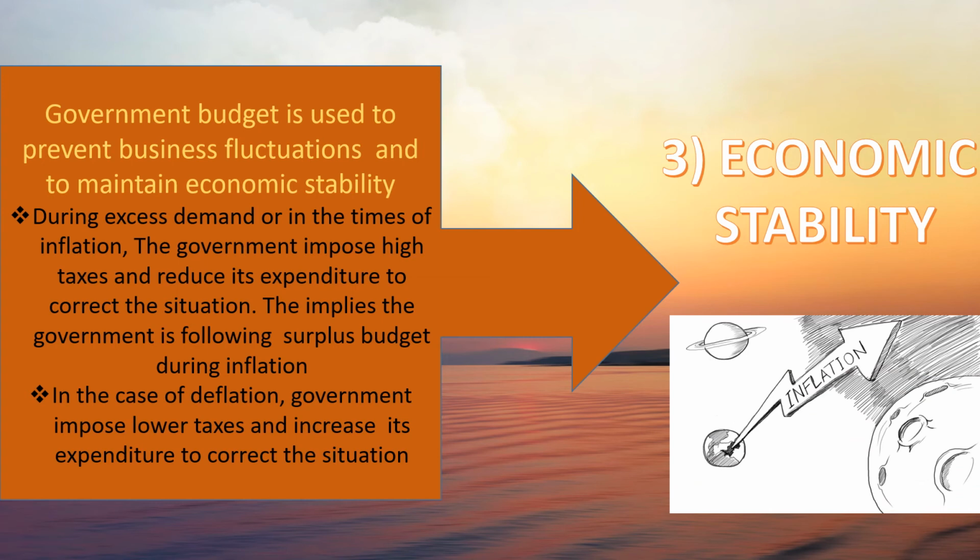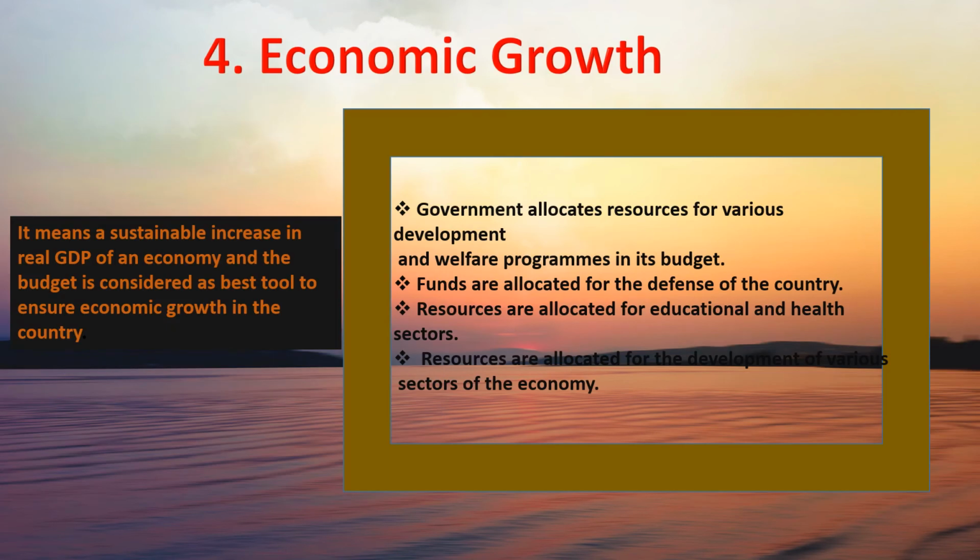The fourth objective of the government budget is economic growth. Economic growth means increase in the GDP, and the budget can be allocated to increase growth by using the government resources in various sectors such as defense, education and health, etc. By doing so, the government can achieve the objective of economic growth.